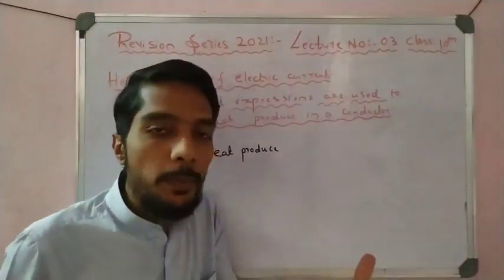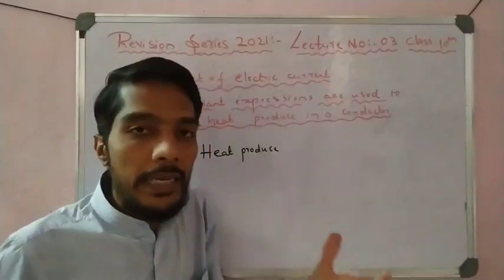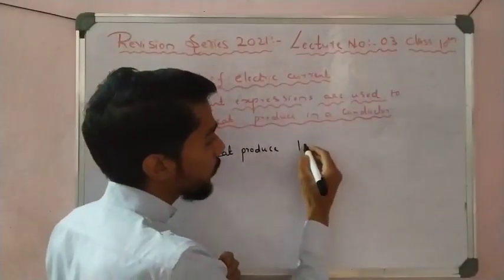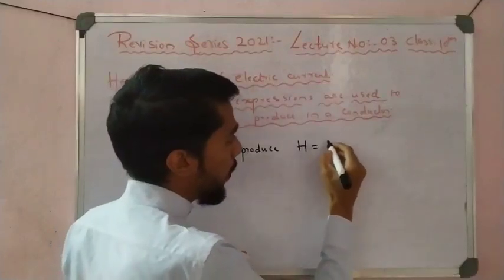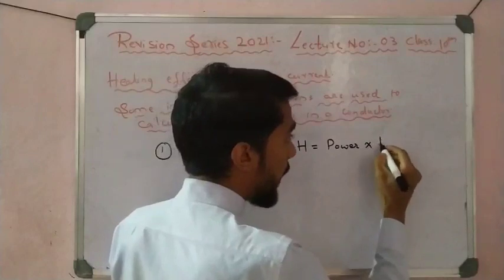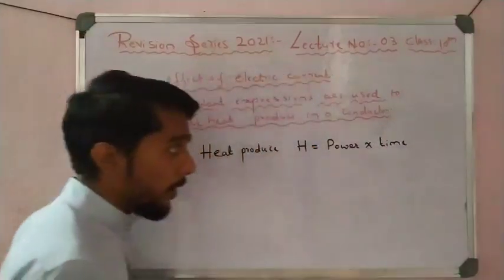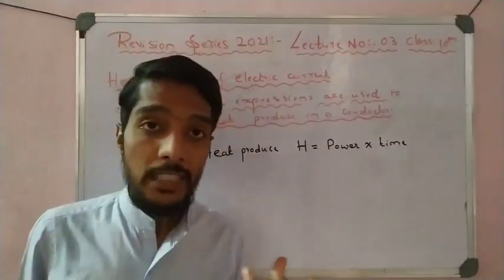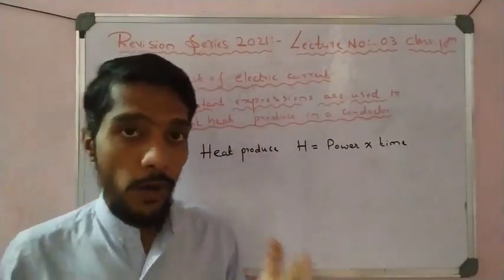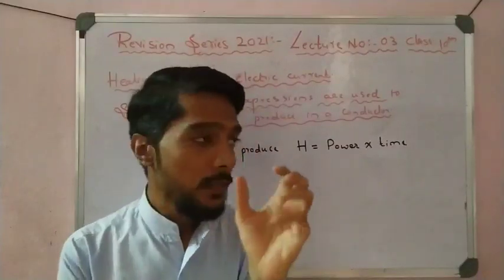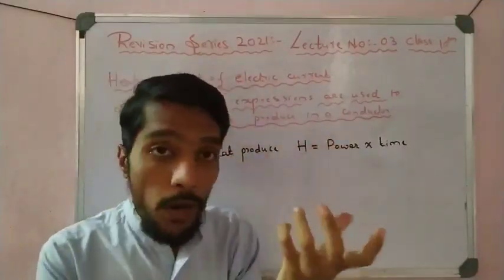Whenever current I is passed through a conductor, heat is produced, and the heat produced formula is heat equal to power into time. That is very important. If I burn a bulb for 1 hour, how much energy does it produce? That is calculated with the help of power of the bulb into time.